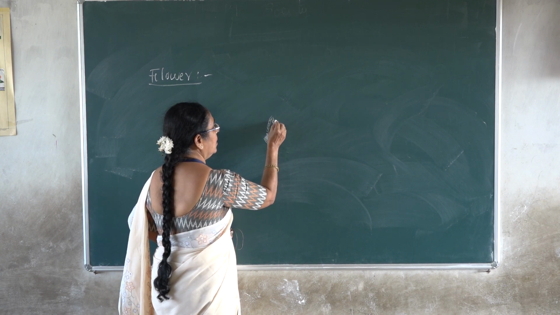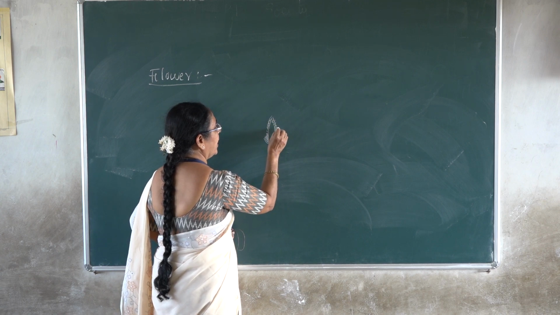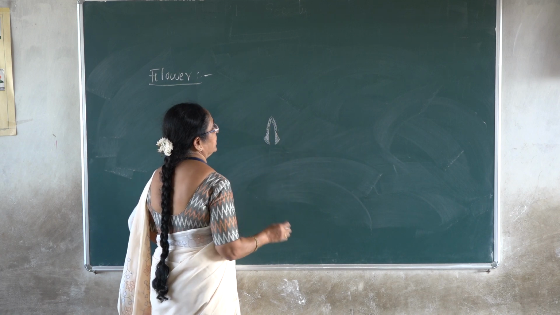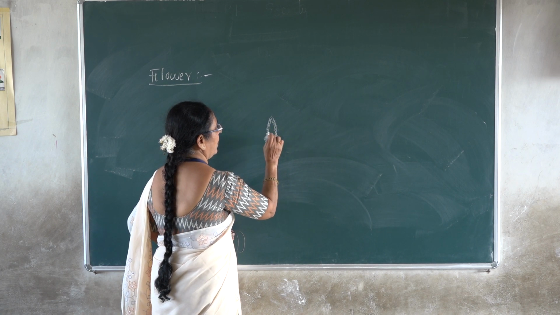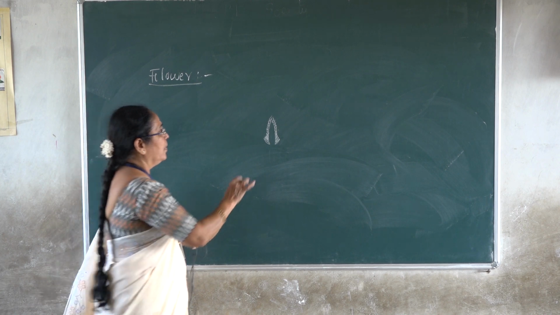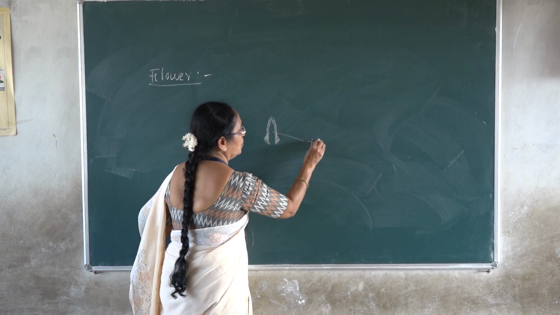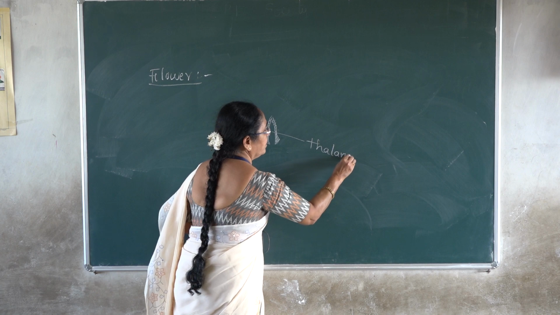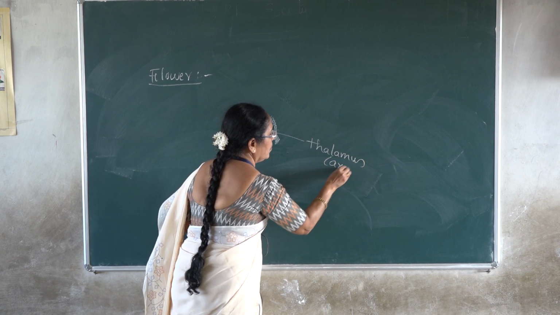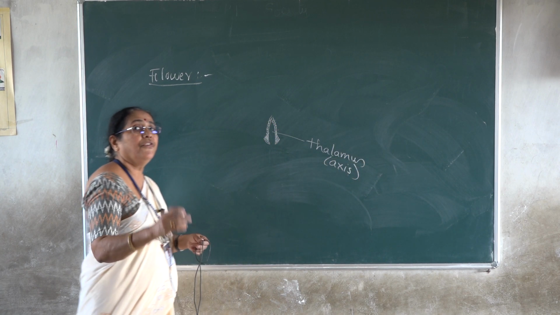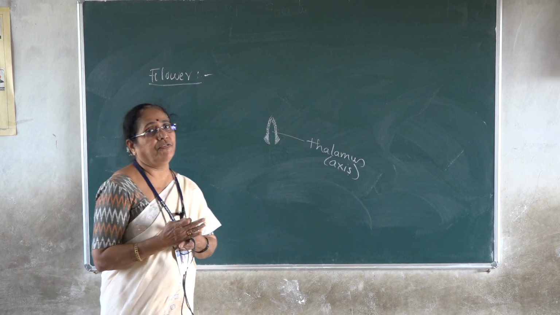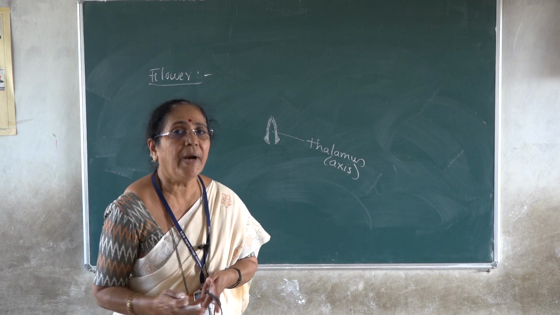These are the free carpels which are arranged on the upper part of the axis. Okay. Here, this is the axis or the thalamus of the flower.